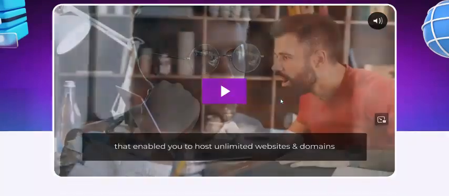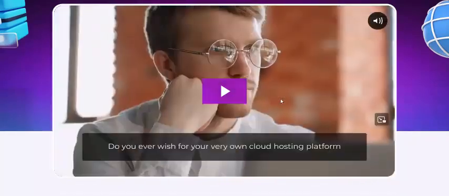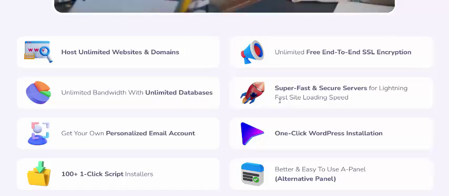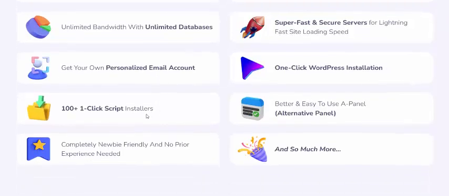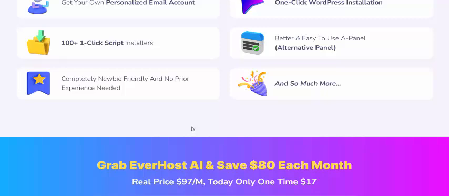This video is the EverHost AI information. Now let's see the EverHost key features. Host unlimited websites and domains, unlimited free SSL, unlimited bandwidth, unlimited databases, super-fast servers, professional email accounts, one-click WordPress and 100-plus one-click script installers, an easy-to-use panel, and no prior experience needed.